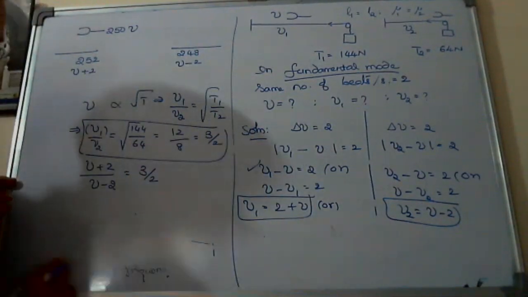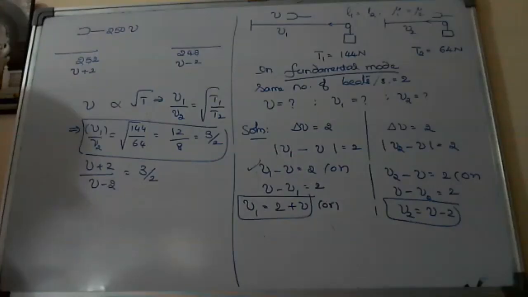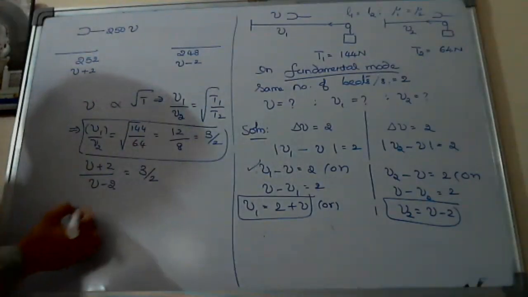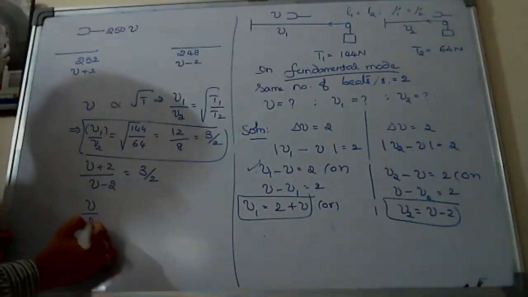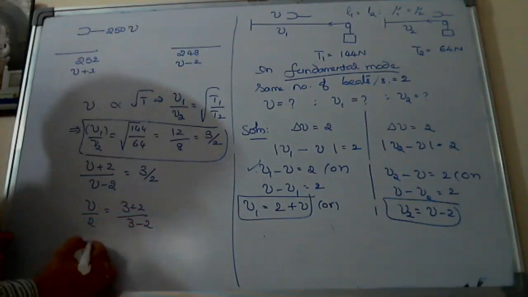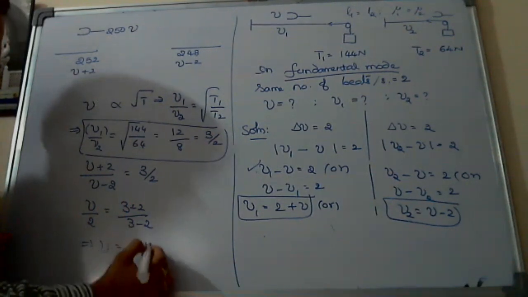Simple, I can do componendo and dividendo or else cross multiplication. So this will be nu by 2 equals 3 plus 2 by 3 minus 2, which is 10. Nu is equal to 10 hertz.